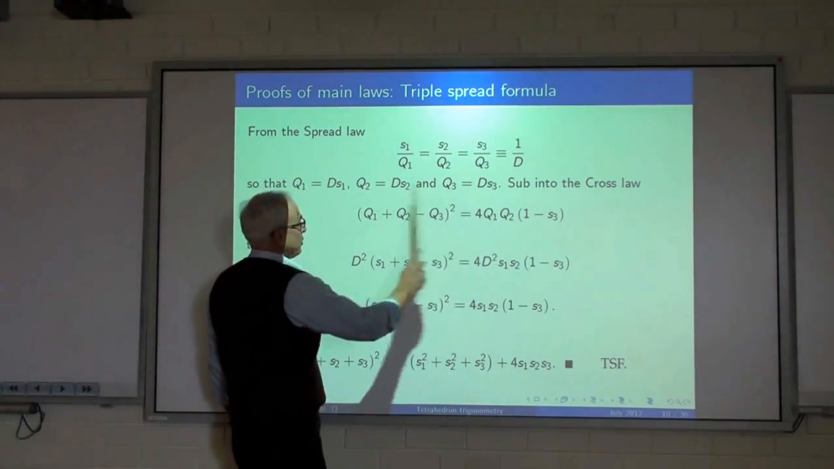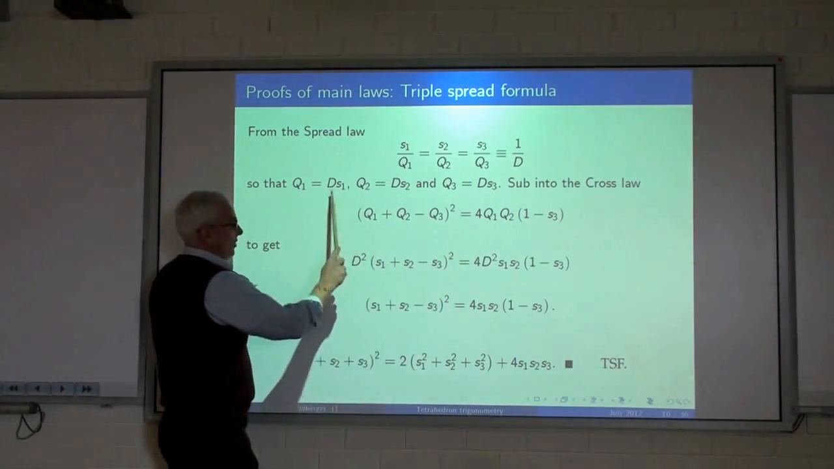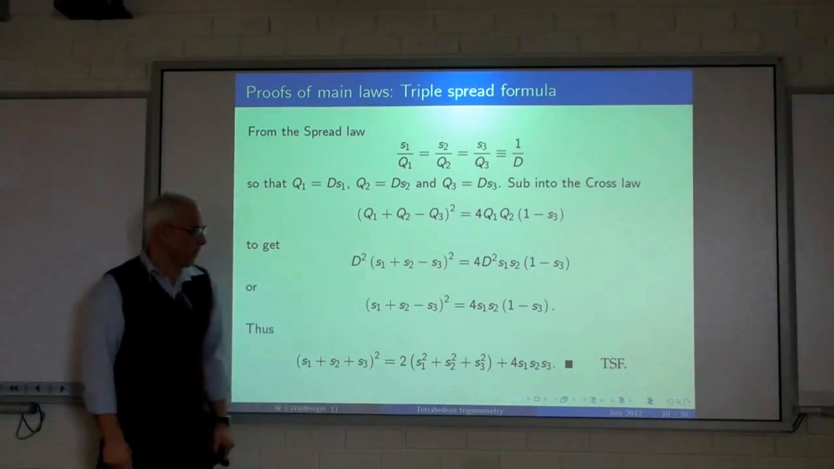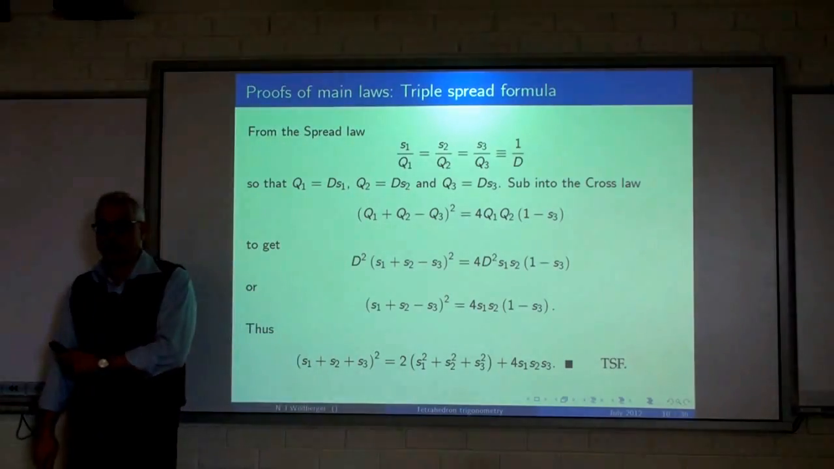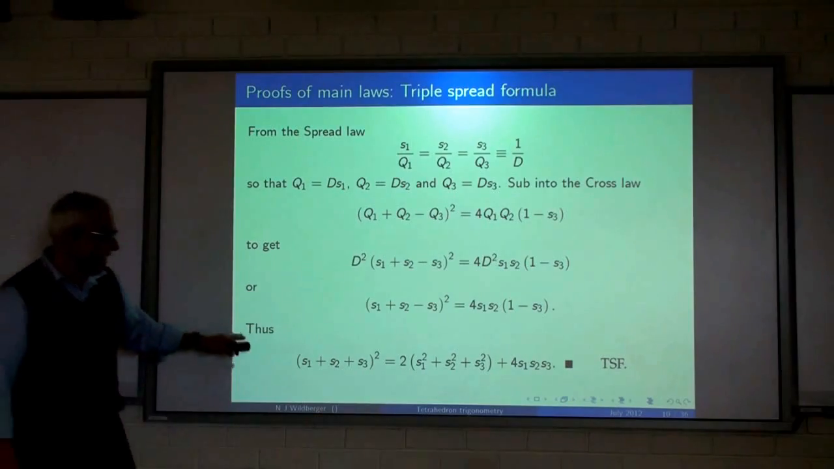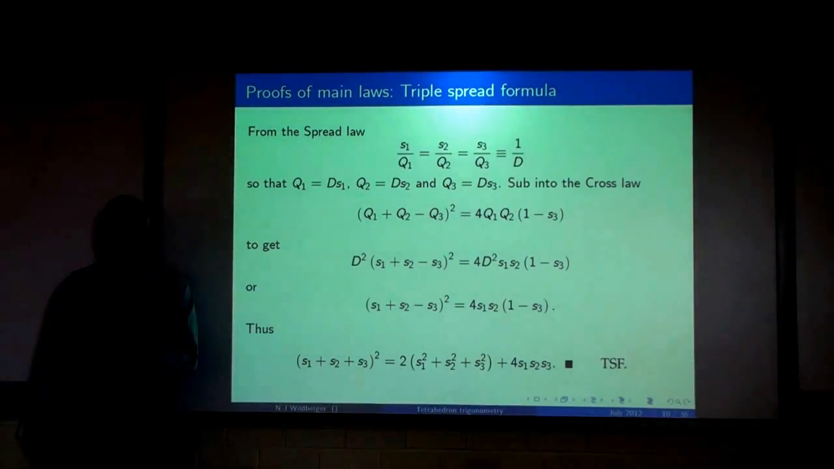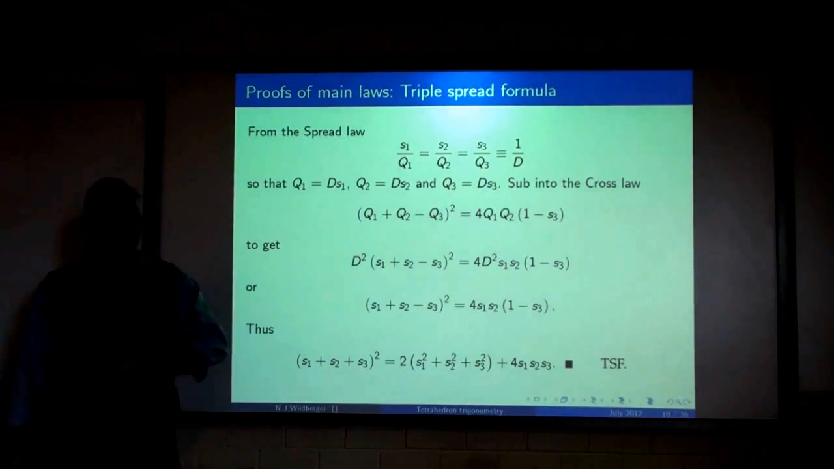Here in Q1, Q2, we have a common d squared that pulls out, and the s1, s2 left. When we cancel the d squareds, we get a relationship between the three spreads. When we unwrap that, we get the triple spread formula.